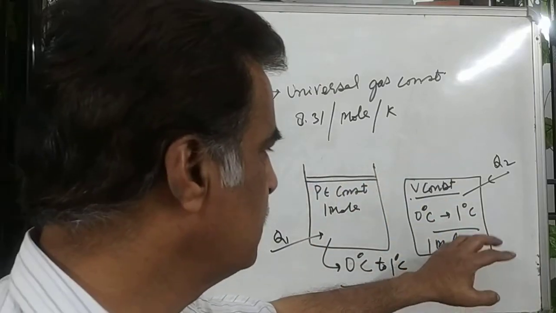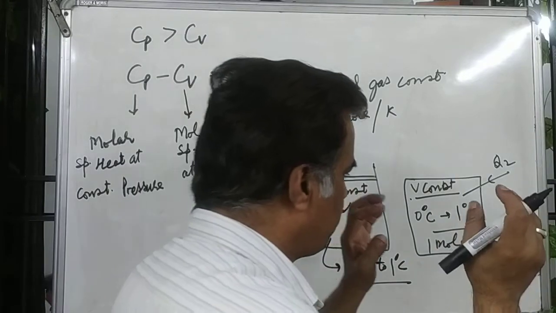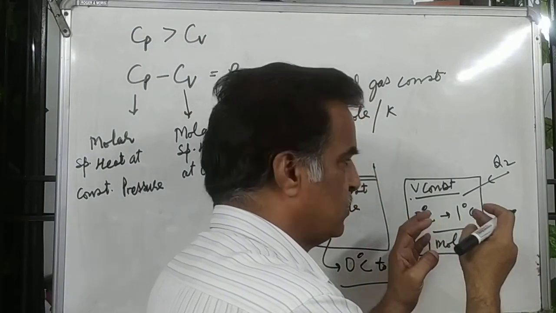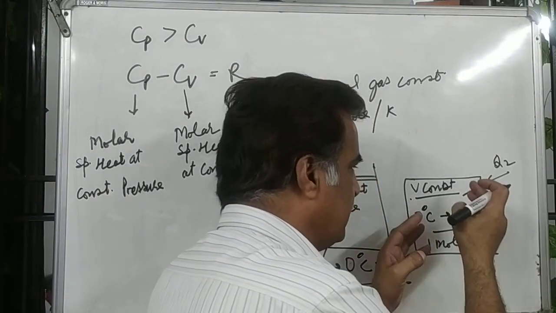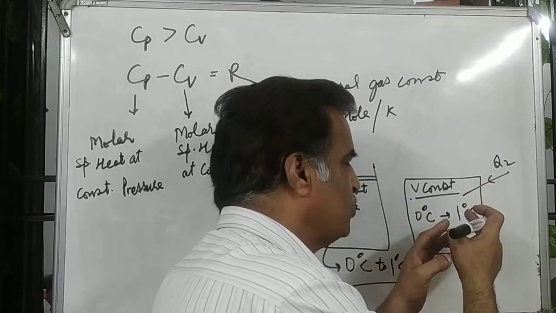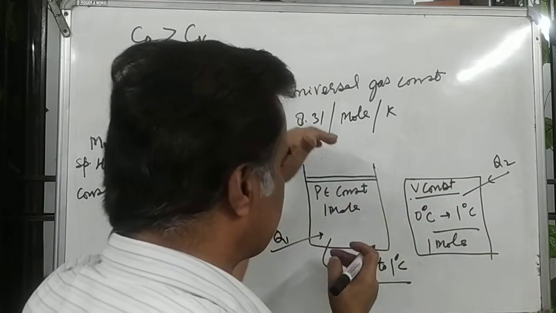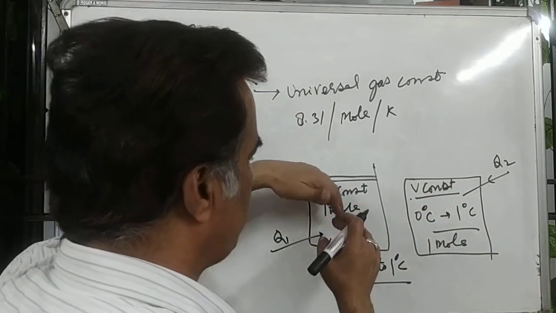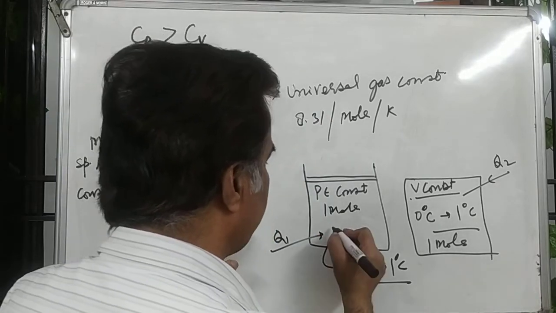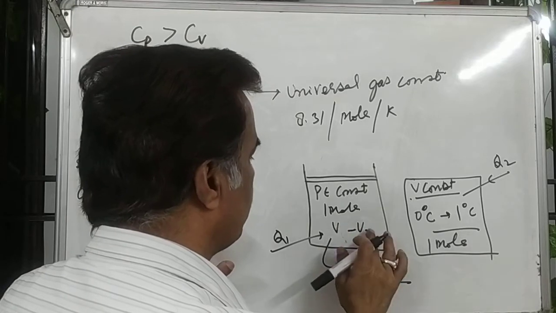So in this case, volume is not changing, but pressure will increase. There is no loss of energy, so no additional energy has to be supplied due to expansion. Here expansion is taking place, and volume will increase, from V to V1.